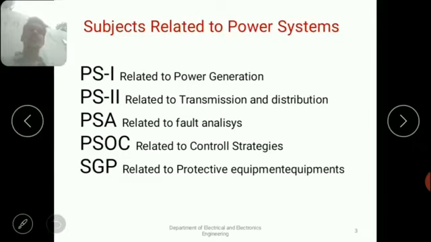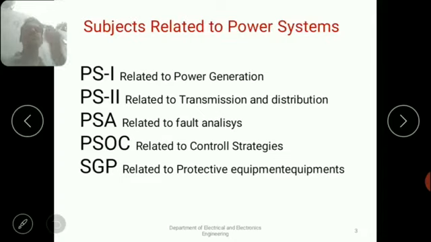Another subject is PSA, power system analysis. In this subject, we studied about fault analysis. Fault analysis means we have to calculate the fault current and fault impedance and equivalent circuits. This is one of the power system subjects.